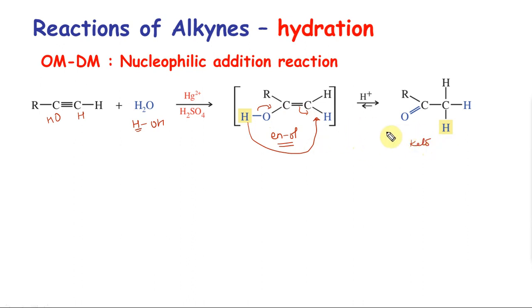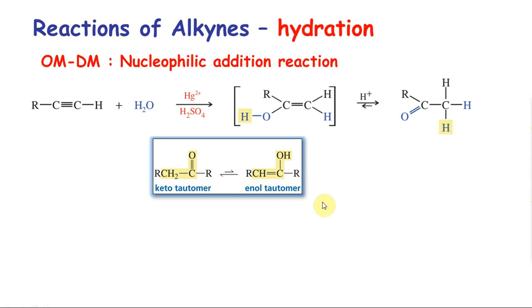In keto-enol tautomerism, there are only 2 conditions where the enol form is stable. We already saw this in a previous lecture. Either because there is aromaticity, or because of intramolecular hydrogen bonding, for example acetylacetone. Otherwise, the keto form is always going to be stable.